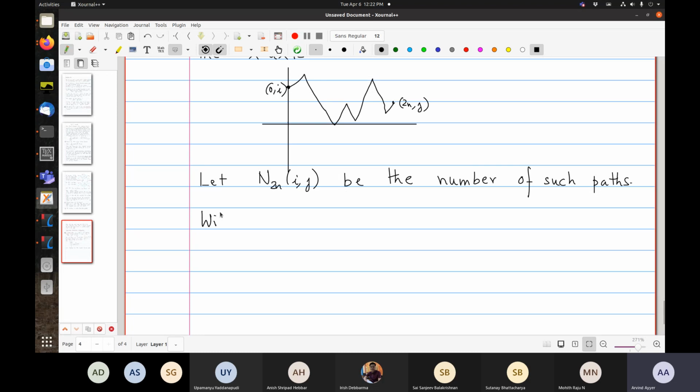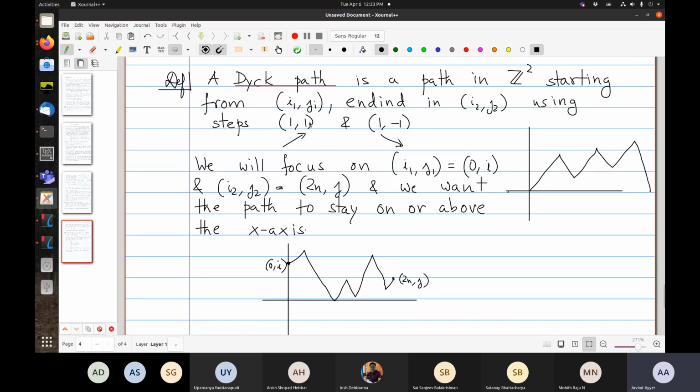So without the restriction, the number of such paths is what? So remember, we are still taking steps 1, 1 and 1, minus 1.